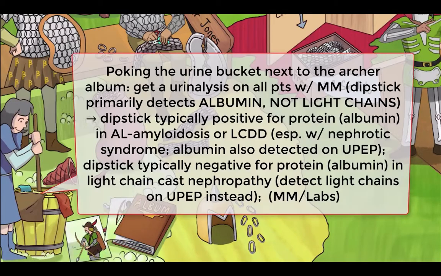All patients should also get a routine urinalysis. Remember that multiple myeloma and amyloidosis can damage the kidneys in all kinds of ways. Check the urine sediment for anything funky. Also, keep in mind that the protein level measured on dipstick is really a measure of urine albumin. A dipstick won't detect light chains or immunoglobulins.